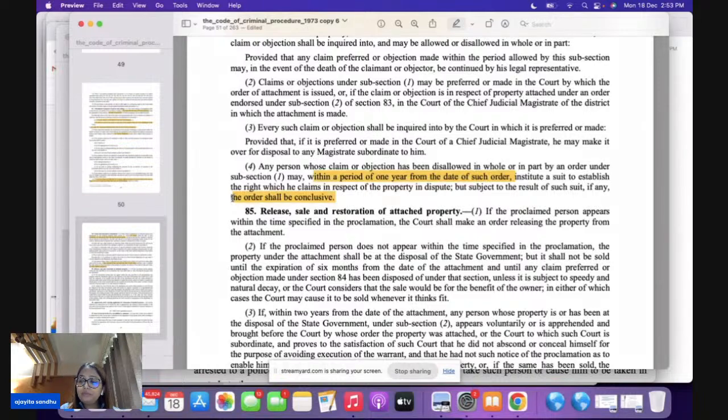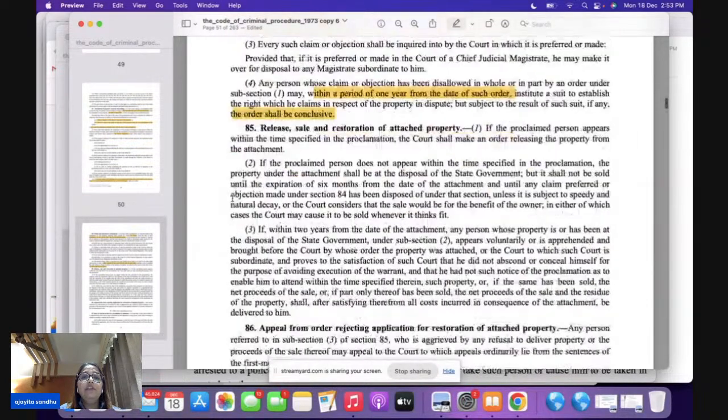Okay. Now in section 85, we are talking about release, sale, or restoration of the attached property. Now you have attached the property of the proclaimed offender. Now let's say the proclaimed offender comes within time. If the time period is 30 days, and within 30 days the person comes, the court is going to release the property. The word used is shall.